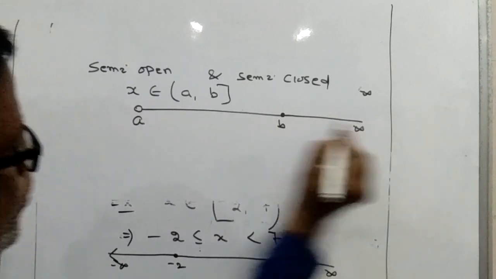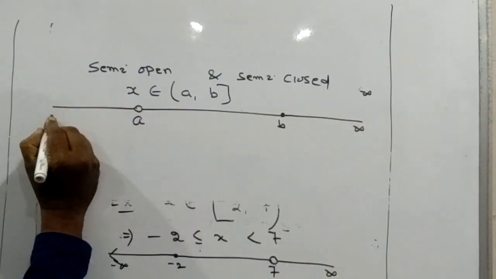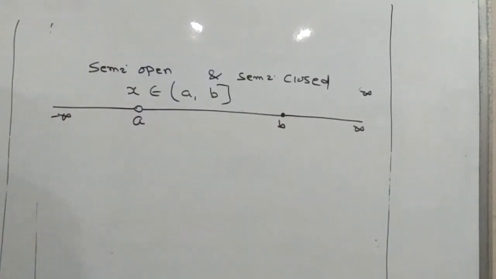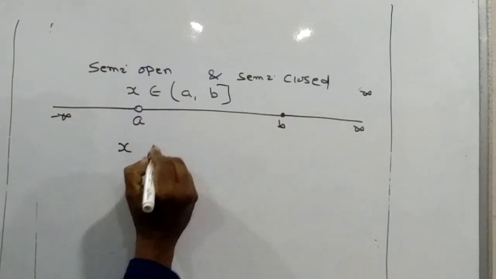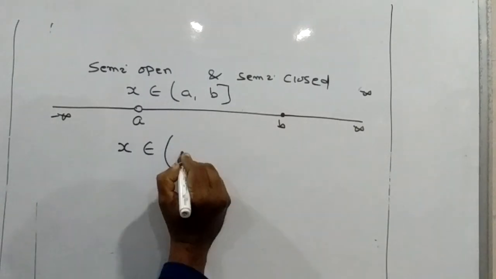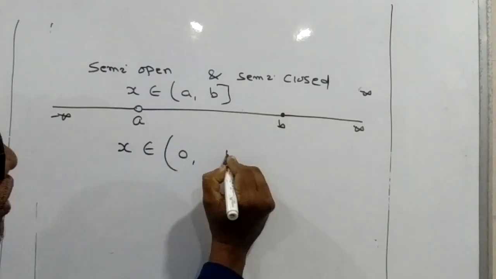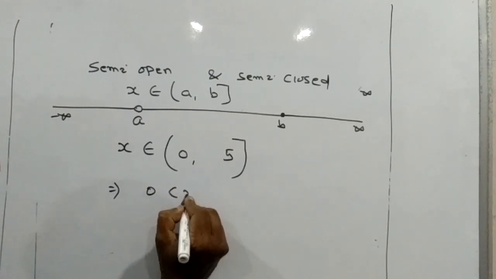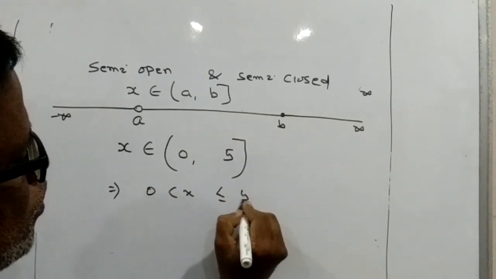B is included but A is not included. X belongs to open interval A, closed interval B. Suppose I take x belongs to open interval 0, closed interval 5. This means x is greater than 0 but less than or equal to 5.